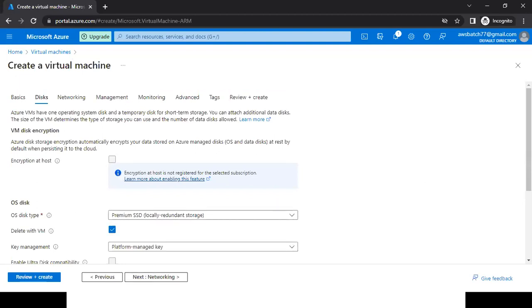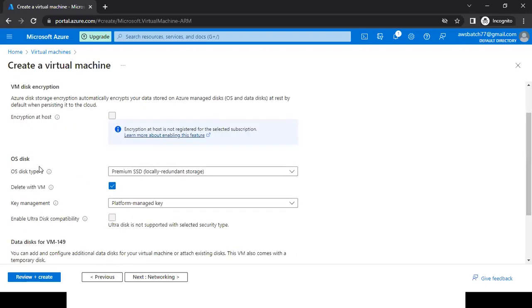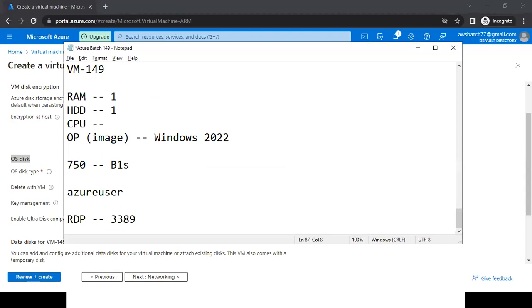And here we are getting the hard disk, OS disk, like a C drive which we are getting. And when we are creating our Windows virtual machine, by default, they are giving us 127 GB plus for our OS disk, like we can call it C drive. By default, they are giving us 127 GB.